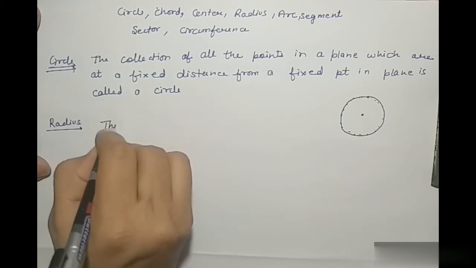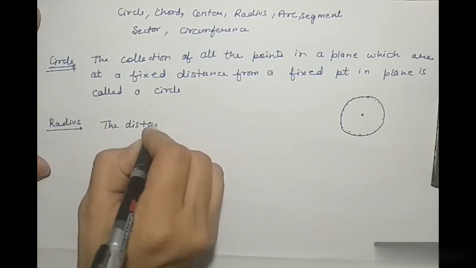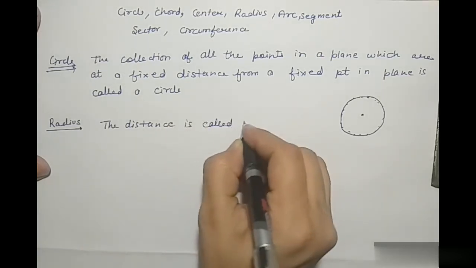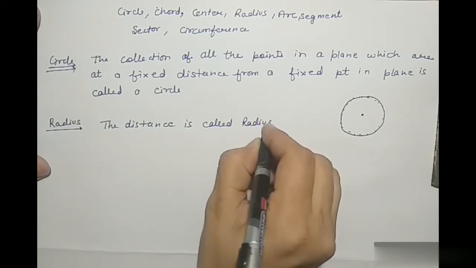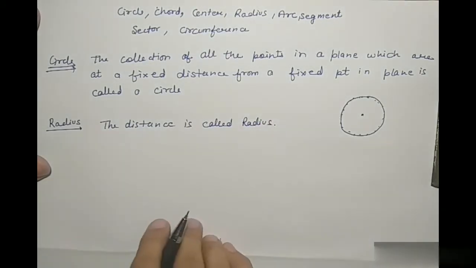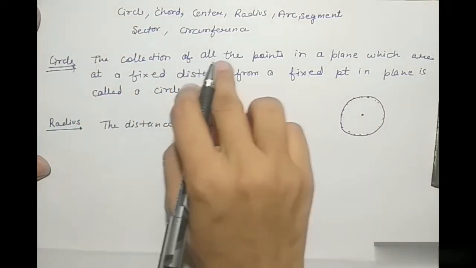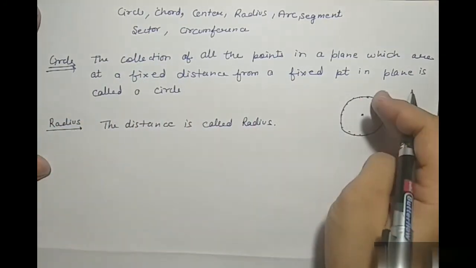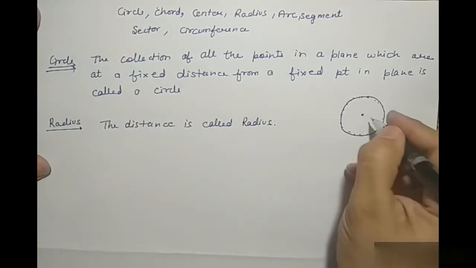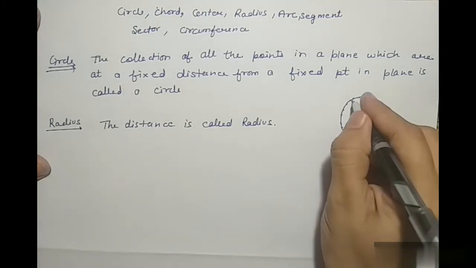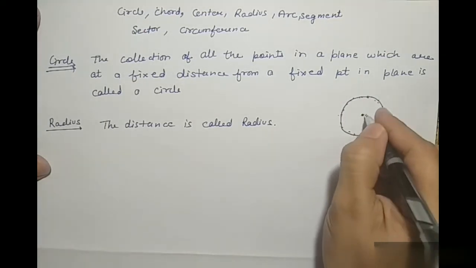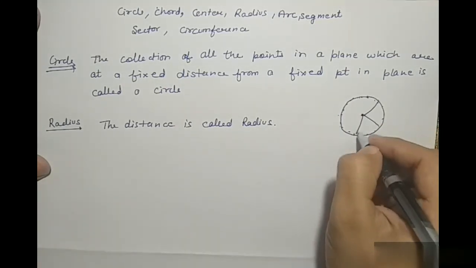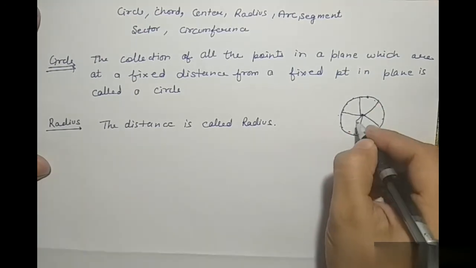The fixed distance is called radius। The fixed distance is called a radius। यहाँ से देखें, the collection of all the points in a plane which are at a fixed distance, एक बराबर दूरी से, तो ये वाली जो फिक्स दूरी है that is called a radius. These are all the radii।